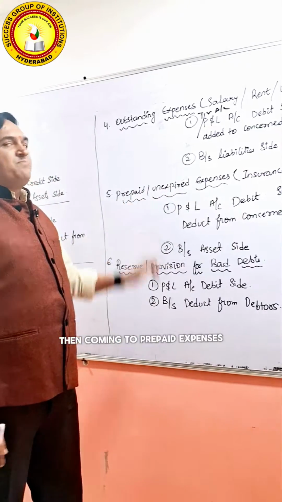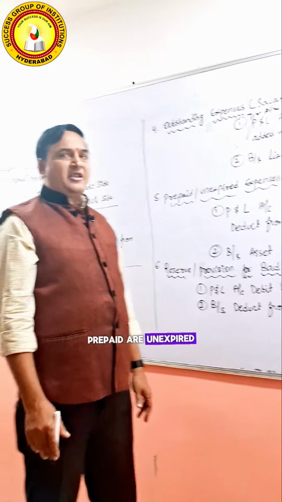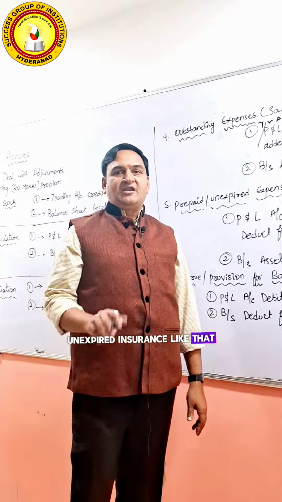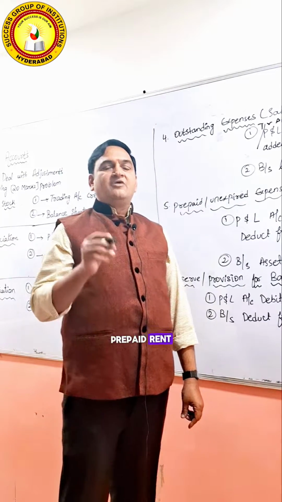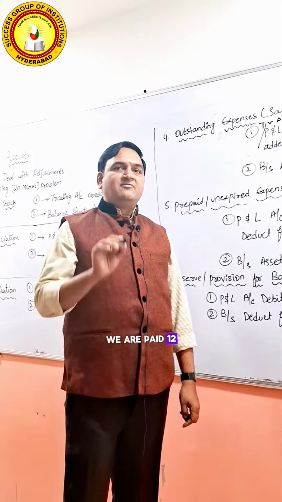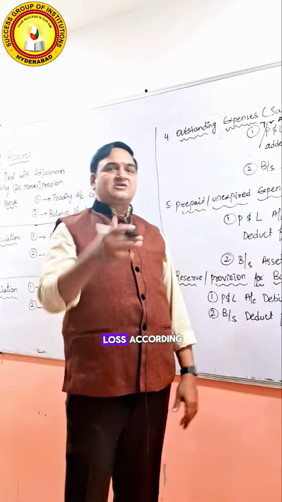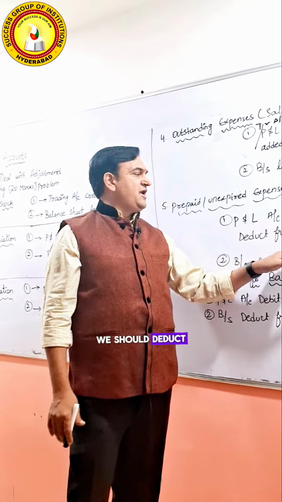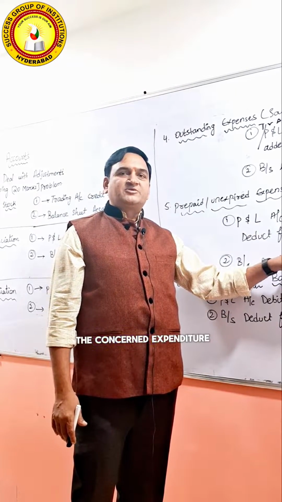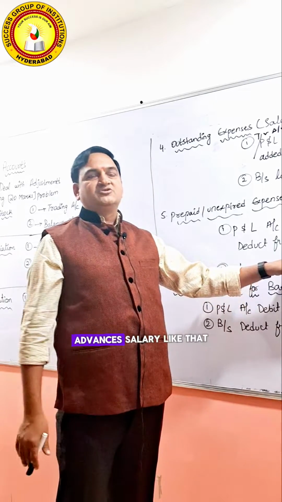Then coming to prepaid expenses, prepaid or unexpired, like prepaid or unexpired insurance, unexpired rent, prepaid rent. For example, say rent we need to pay is 1000 rupees, and we have paid 1200. That means 200 rupees we paid in advance. So naturally, in the profit and loss account, we should deduct it from the concerned expenditure. If it is rent, deduct from the rent. If it is prepaid salary, deduct the advance salary, like that.